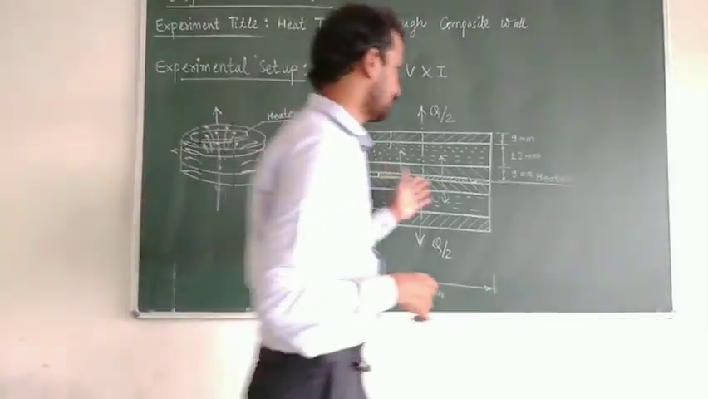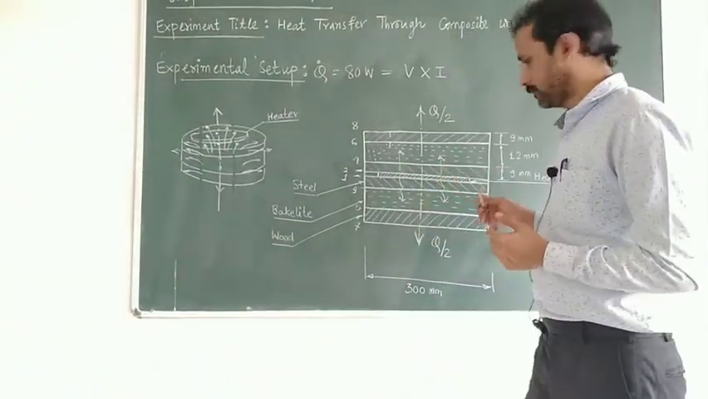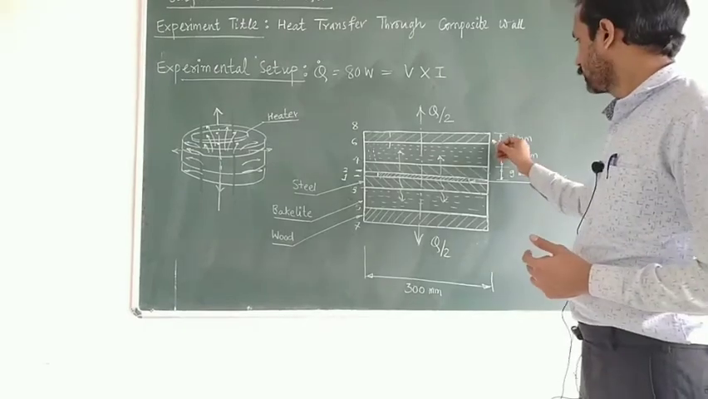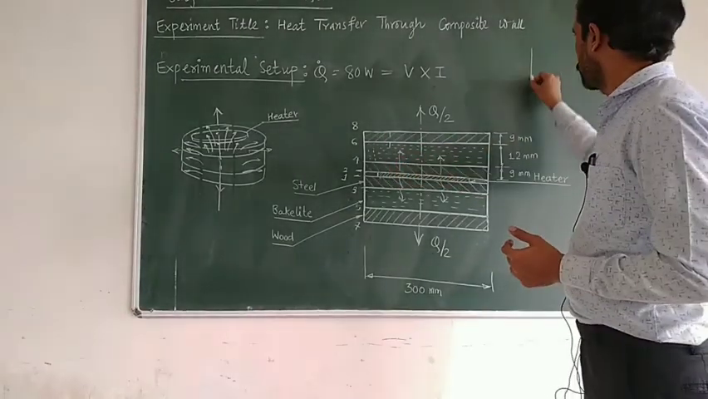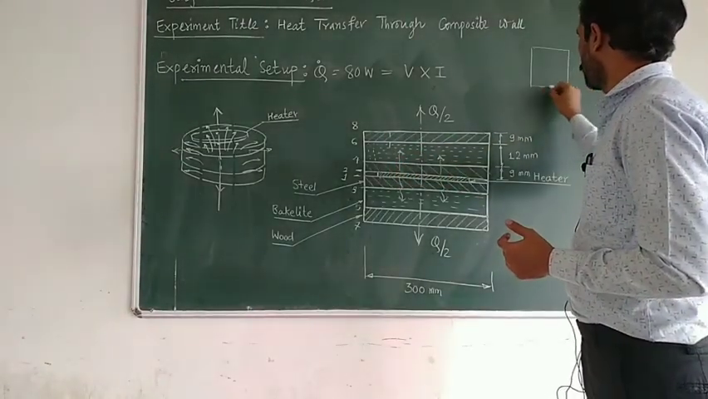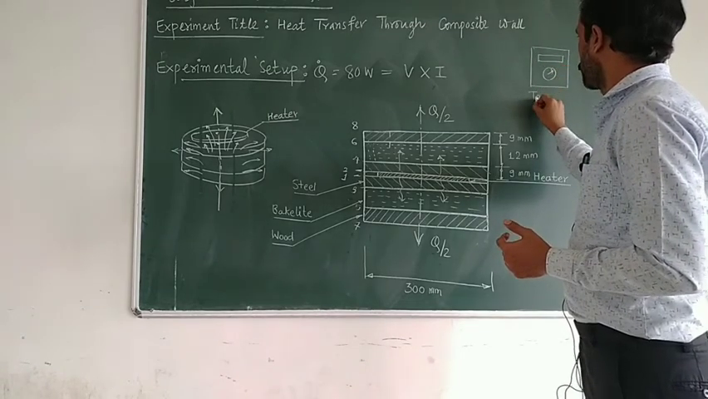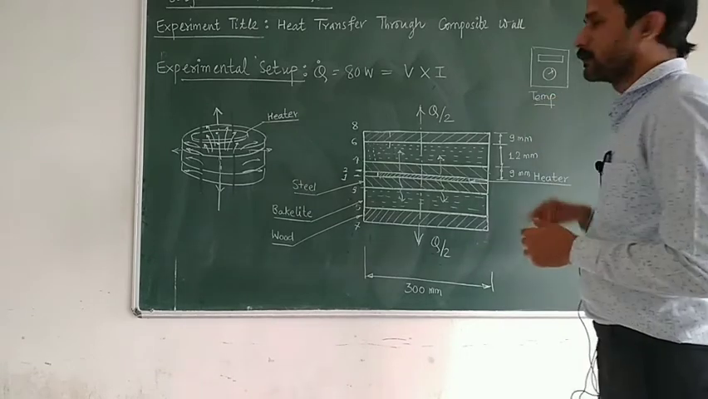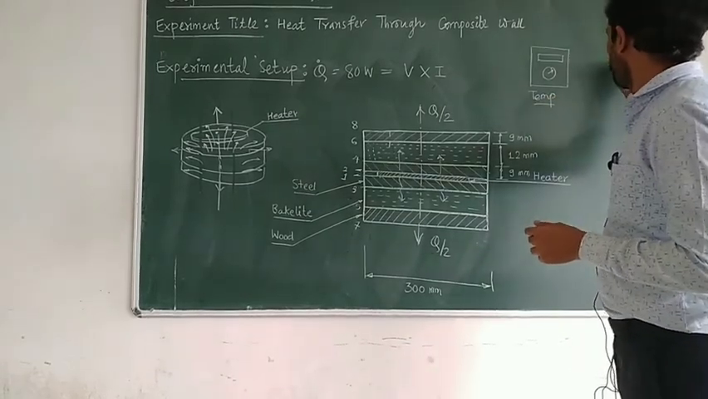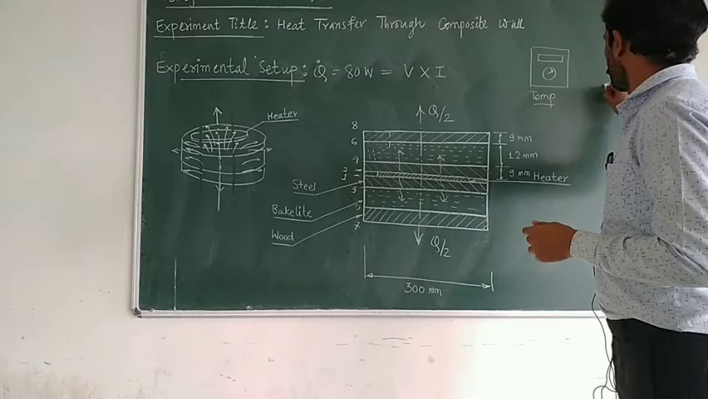Now these connections are given to the temperature indicators. So these 8 temperature indicators will be there on the control panel. So what will be on the control panel? There is a temperature indicator which will give me the temperatures. Second is your switch for the heater.